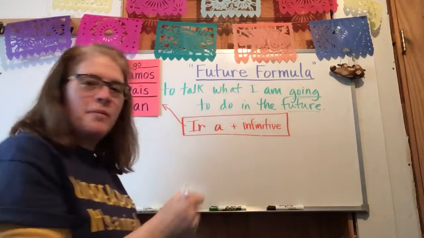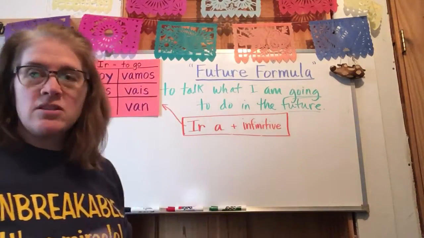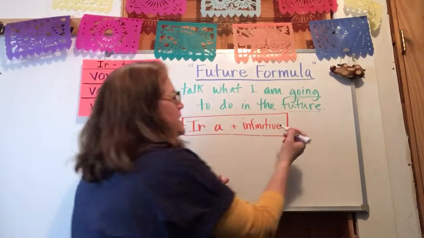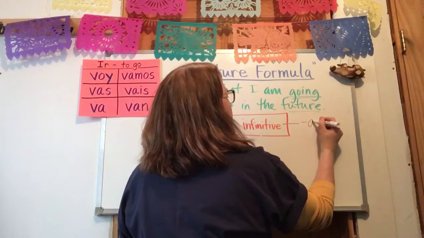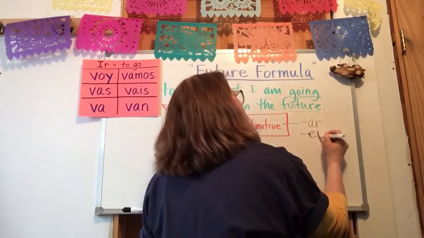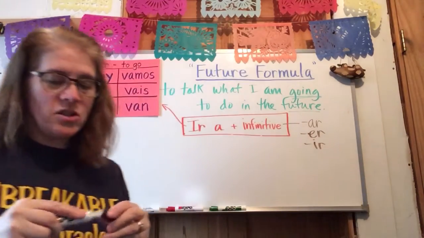Who remembers what an infinitive is? Well, it's a verb form that ends, if I show you three, right? It ends in what? AR, ER, or IR. Okay, so it has to end that way.